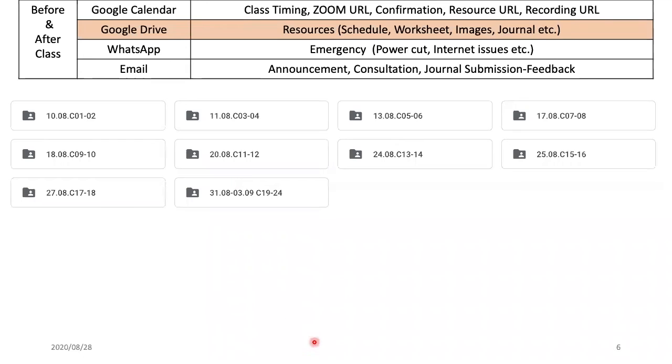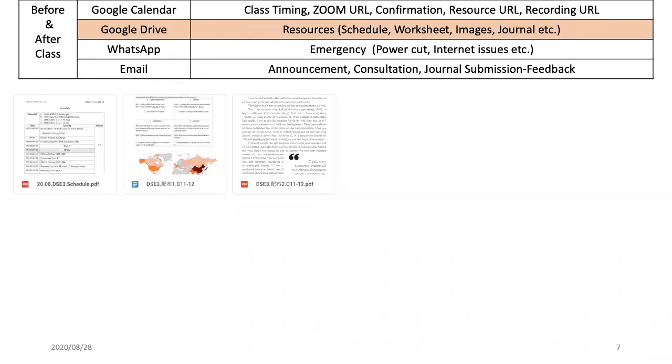Let's say if you open one of these files, you will find one thing definitely, the schedule of what happened on that day. Now, this schedule file, I upload it about an hour before class. I'll show you how a schedule file looks. The reason for keeping the schedule is because they can just quickly see what is going to happen at each point of time. And there are times when students, let's say, can't log in at 10 o'clock when the class starts, but they would want to come in at 10:30.